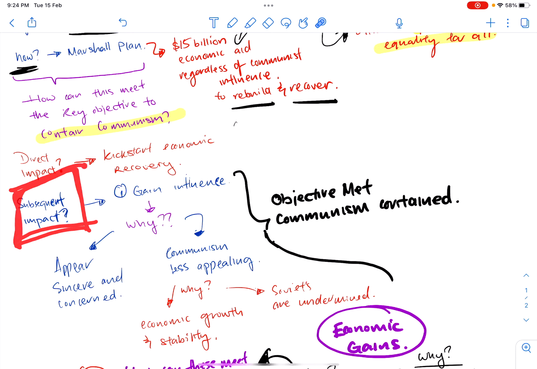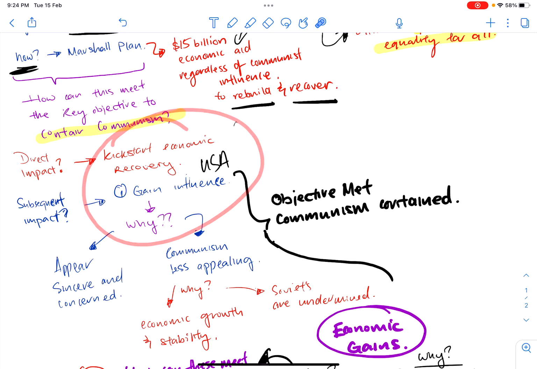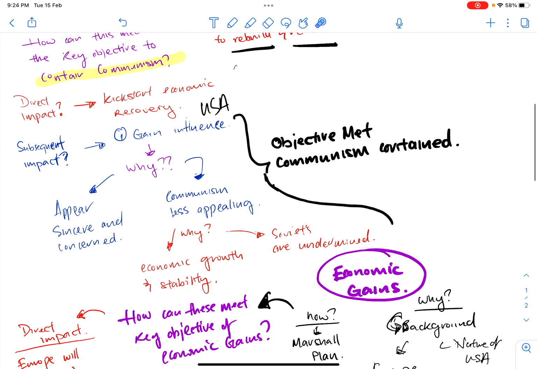Okay. The main thing is the USA is going to gain influence because you lend them money, right? The moment you provide money for them, naturally you're going to get influence because they are going to support you. When you give them money, it's not even lend, it's give.